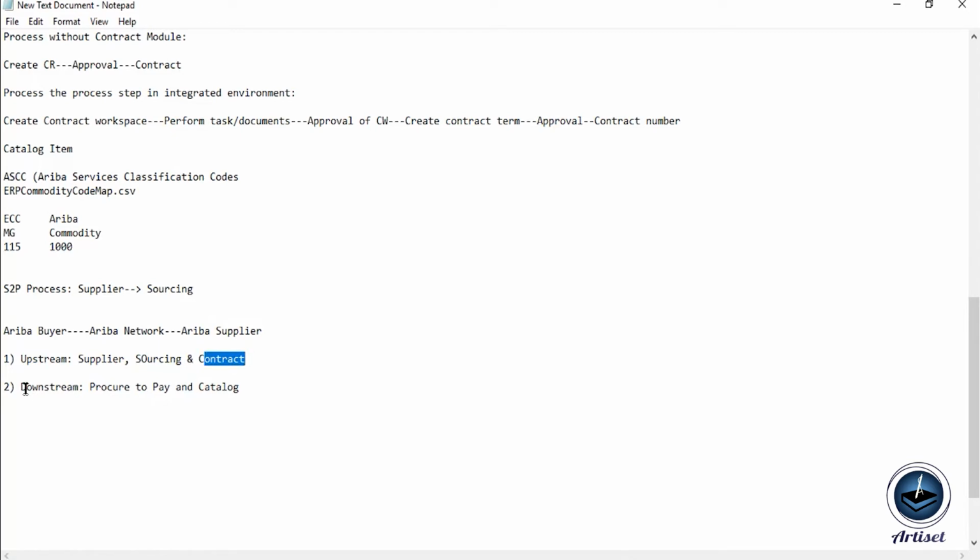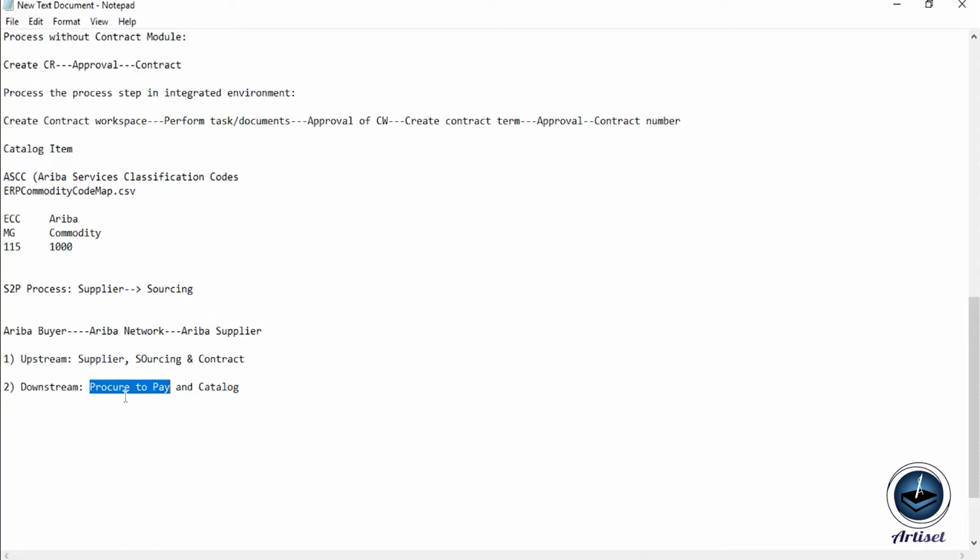The second solution is the downstream part. In the downstream we have two main solutions, one of which is procure to pay. Procure to pay means this complete P2P cycle, and in this process we can create the purchase requisition. The purchase requisition will convert into the purchase order, followed by receiving, invoicing, and the last step is the payment.